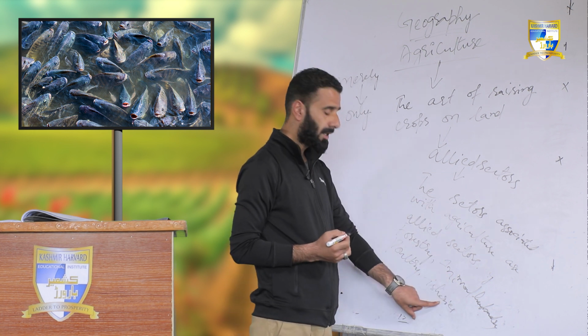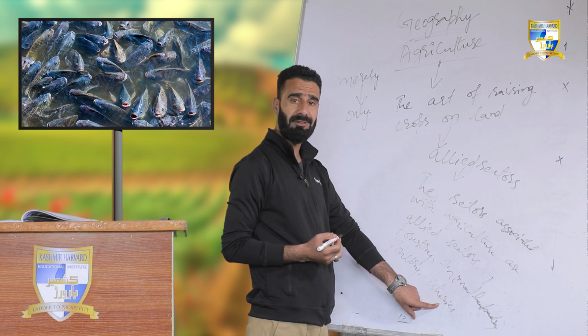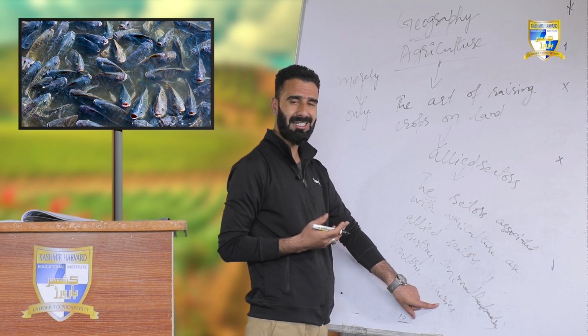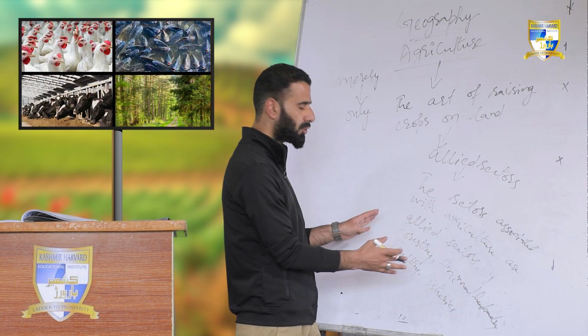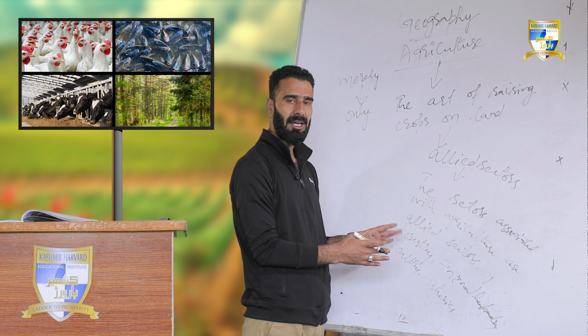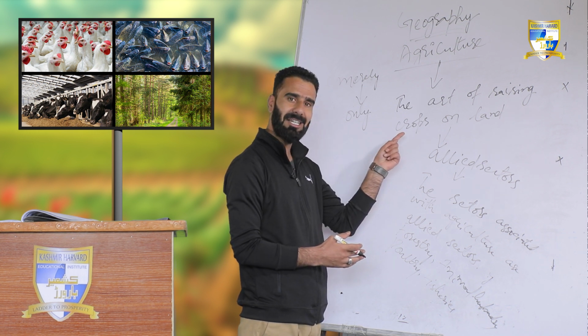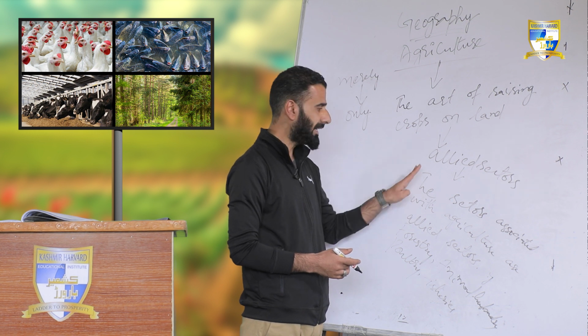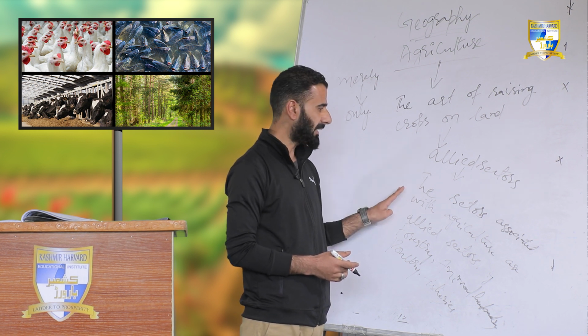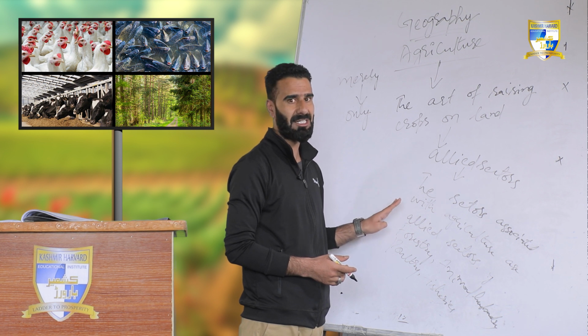Fisheries, you might know, the art of transplanting fish by artificial means is called fisheries or pisciculture. So these are all those sectors of economy which are associated with agriculture itself. So they can be called primary sectors, or all the activities performed in it are called primary activities.